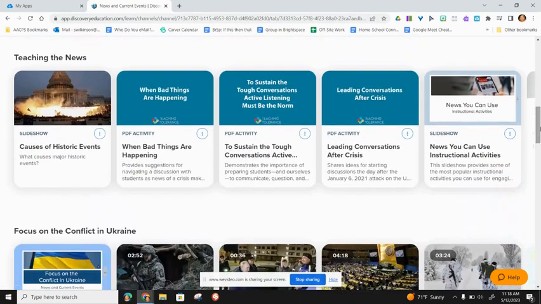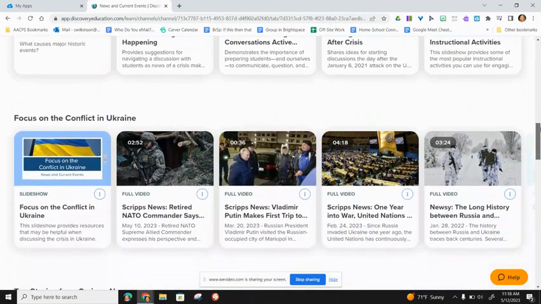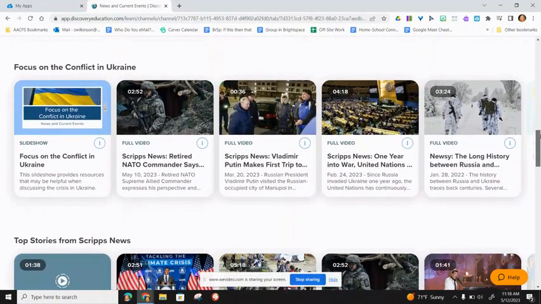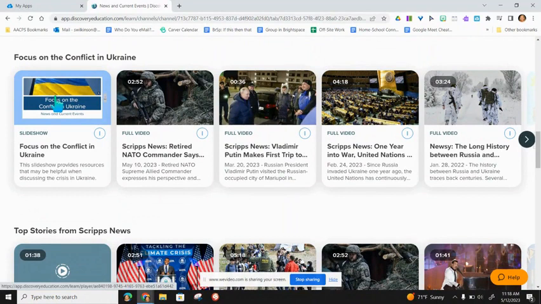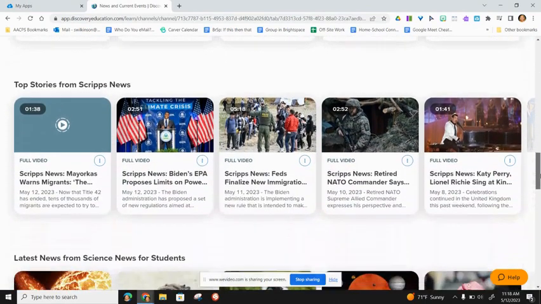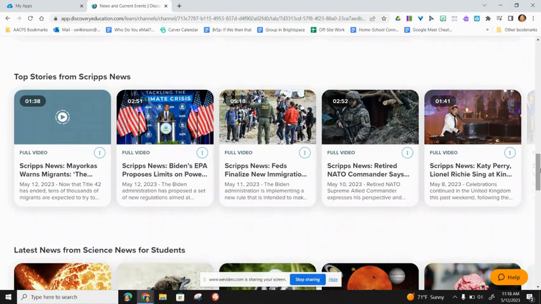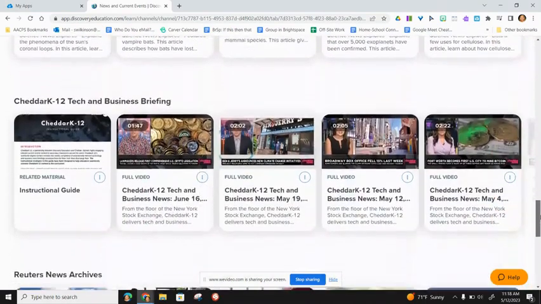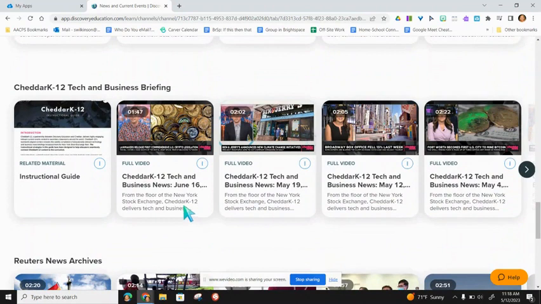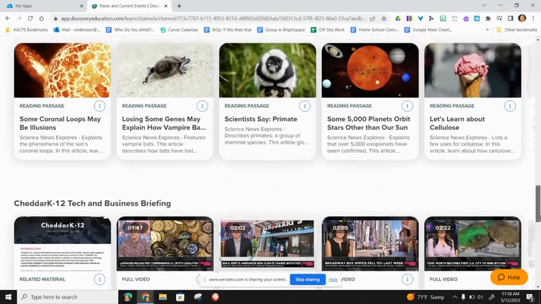So again, as you scroll down, there's going to be a section on how you teach what's going on in the news. Then there's going to be some more specifics that are newsworthy from the most recent time period. So here's all of the articles, content, videos, etc., that have to do with the conflict happening in Ukraine. And then we're going to get top news stories from Script News, latest news from science. And again, there's that Cheddar K-12 latest news, and we can see that it's coming out, as we said, every Thursday. I do also love that it has some instructional guides that go along with them for teachers to utilize.